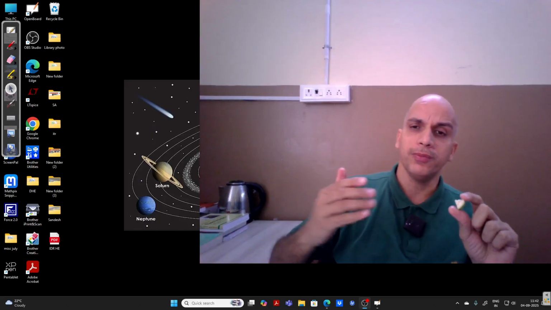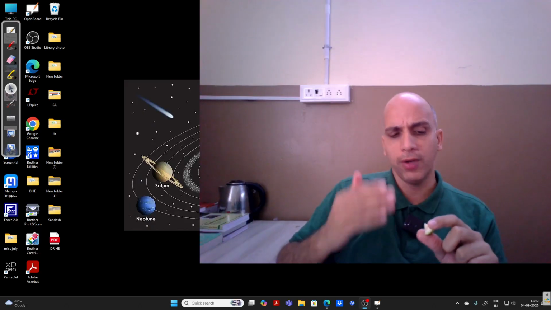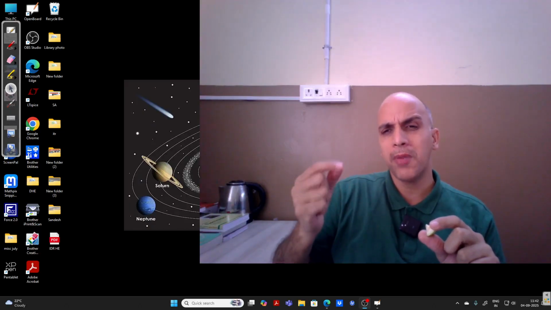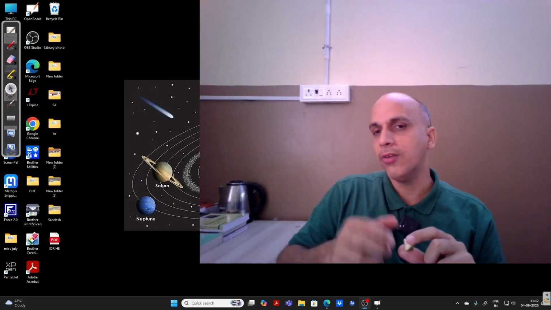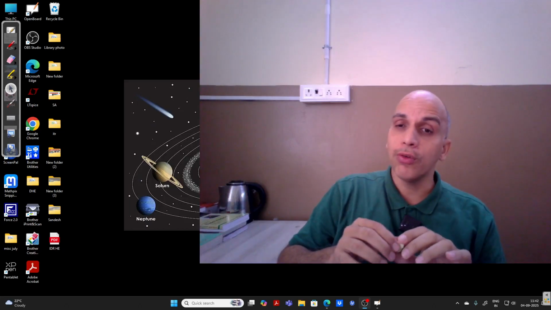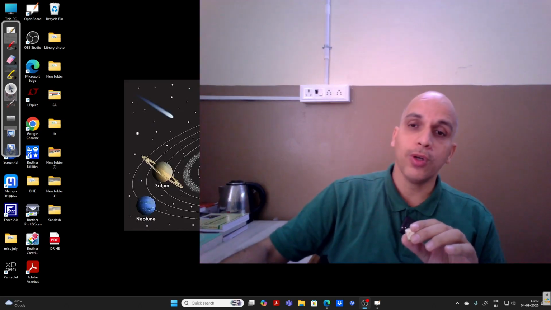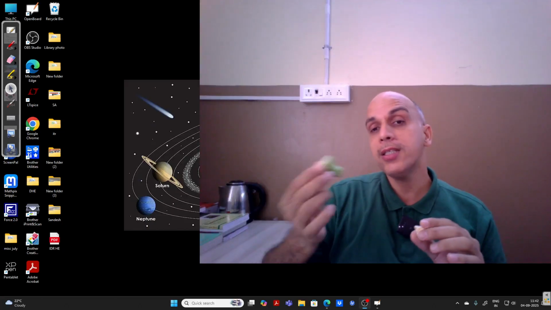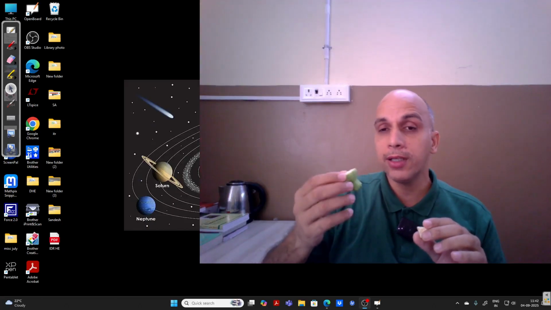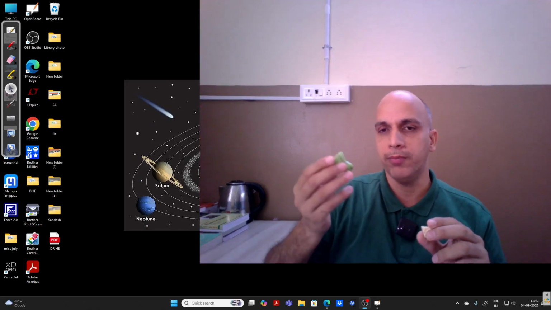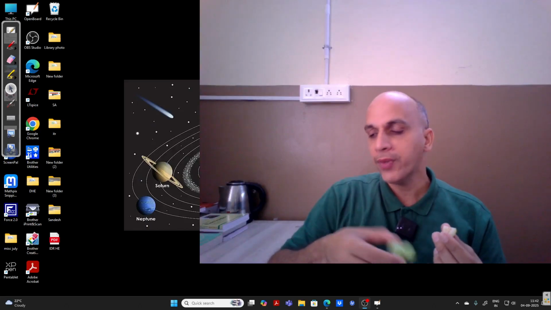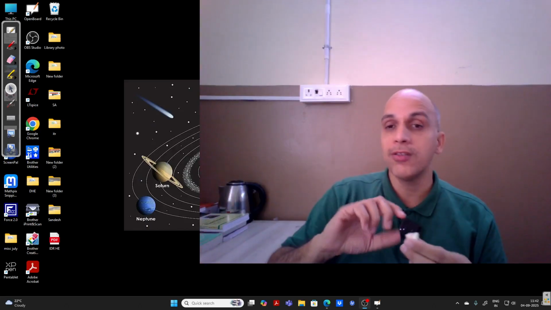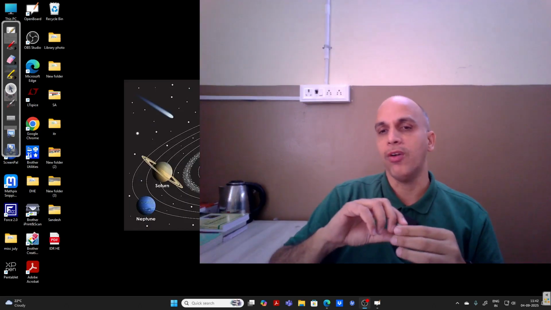Ultimately, if I am able to cut it down into the very smallest pieces, then I will reach the molecular level. Actually, I want to know what this guava is made up of, right? What is the matter in this object? What is the matter in this fruit, right? I want to know the answer to that question. What is the building block of this?